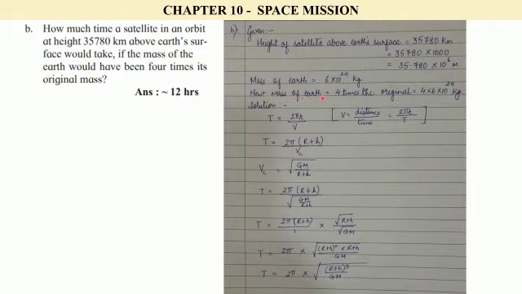New mass of Earth. We know that the new mass of Earth is 4 times the original. So we will multiply 6 into 10 raised to 24 by 4. So we get 4 into 6 into 10 raised to 24 kg.